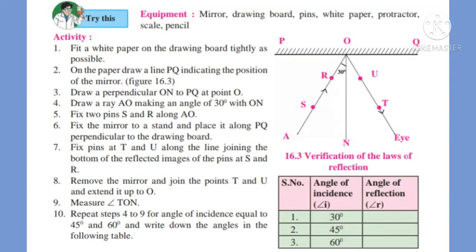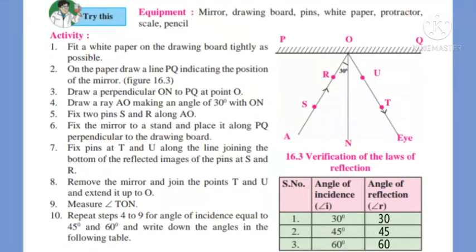Angle TON is the angle of reflection, which is denoted by small r. And repeat steps 4 to 9 for angle of incidence equal to 45 degree and 60 degree, and write down angles in the following table.